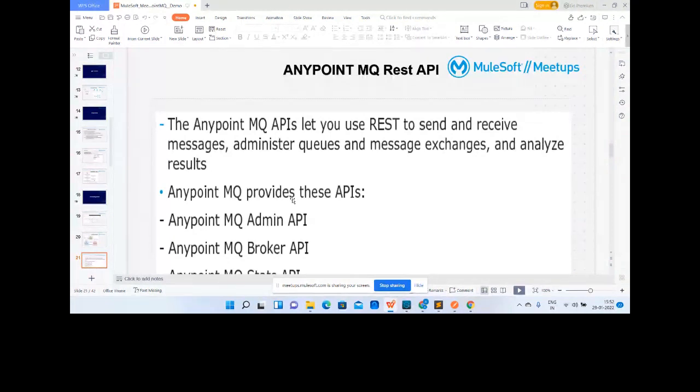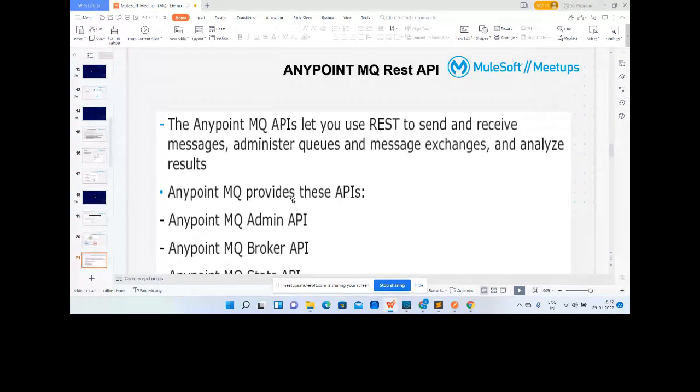But there may be scenarios where we want to use the Anypoint MQ REST APIs. Yes, we can use it. There is no restriction in that case. You can use the Anypoint MQ REST APIs even if you have the license version. But if you are using a non-Mule application, you can definitely use the REST APIs to consume the Anypoint capabilities.